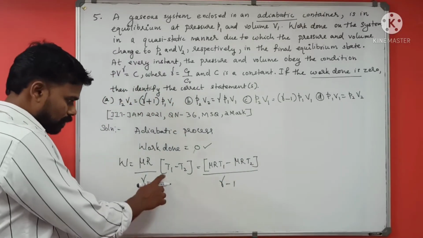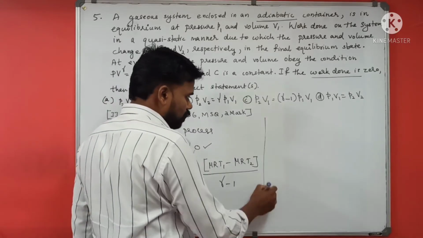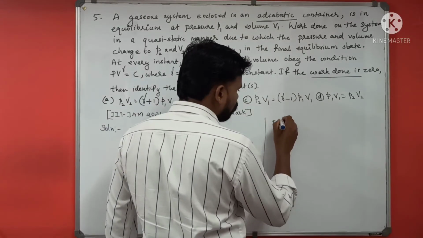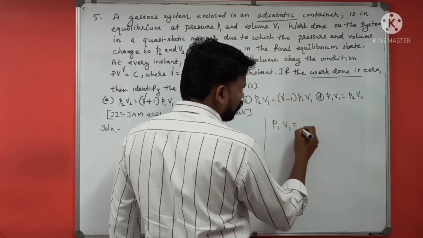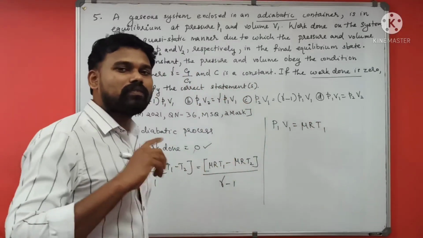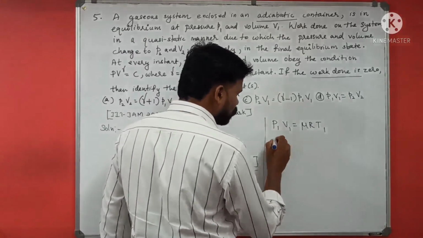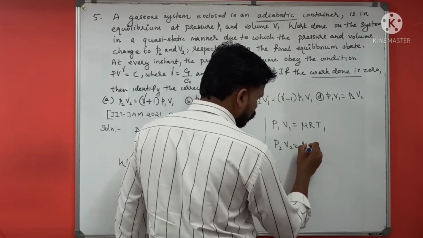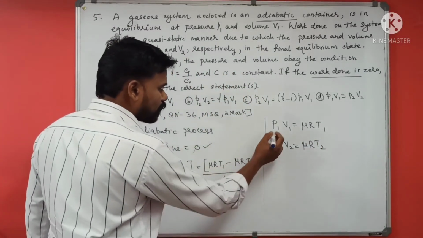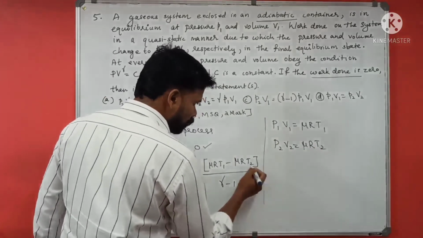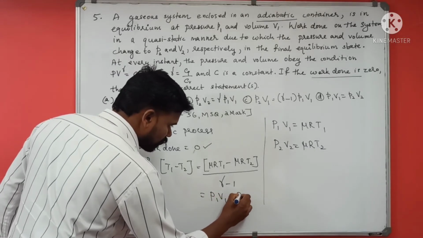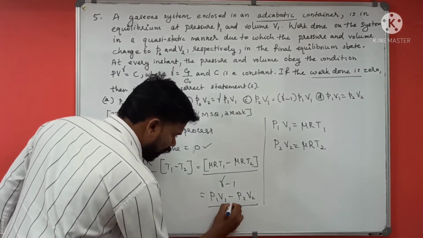Since this is an ideal gas, P1 V1 is equal to mu R T1, and P2 V2 is mu R T2. So instead of mu R T1 you can substitute P1 V1, and instead of mu R T2 you can substitute P2 V2. So this is P1 V1 minus P2 V2 divided by gamma minus 1.